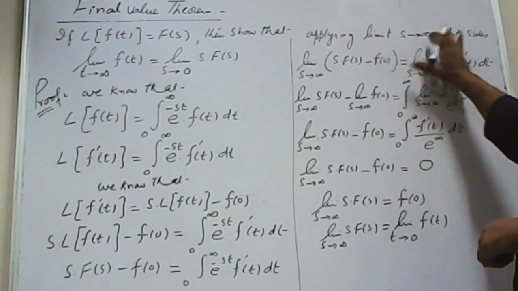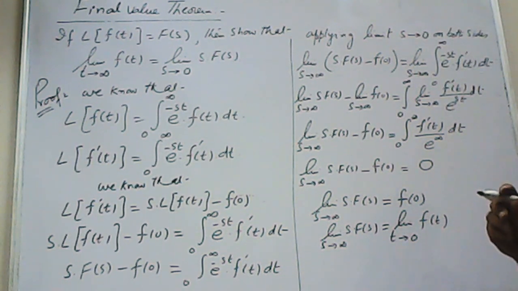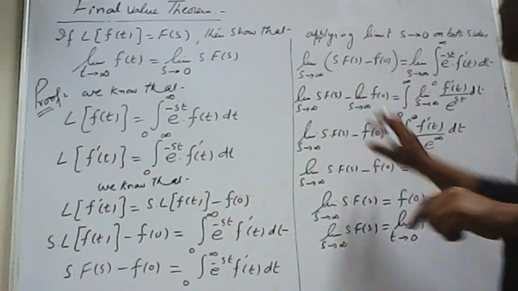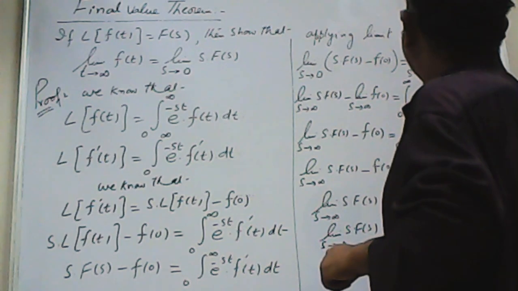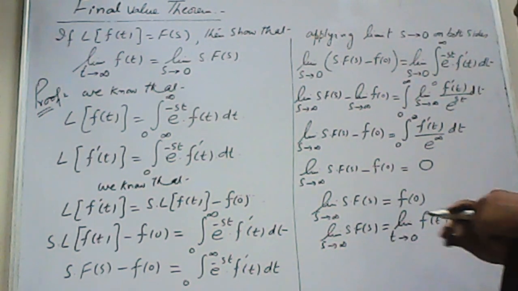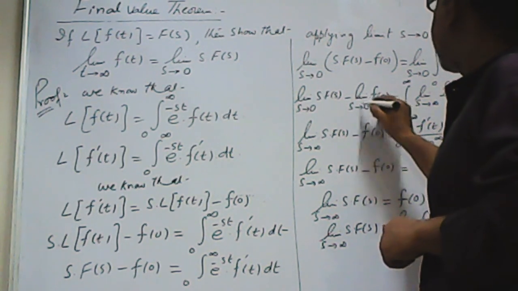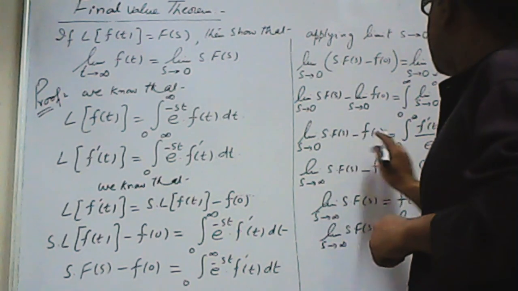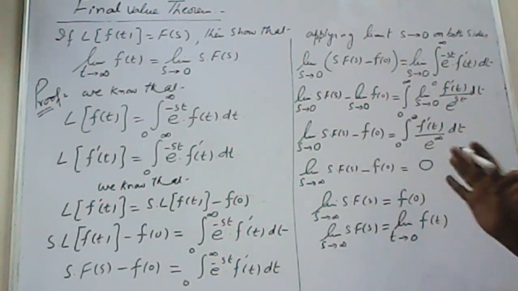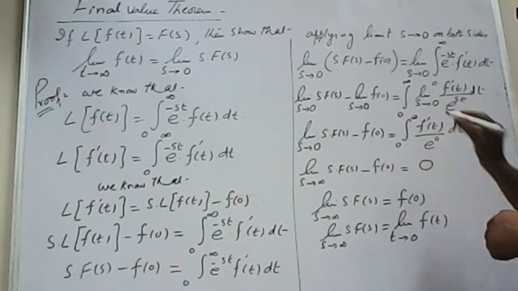when we apply the limit: earlier s tends to infinity, now s tends to 0. Otherwise, it will remain the same. So here we have s tends to 0, here s tends to 0, here again s tends to 0, and f(0) remains f(0). When we apply s tends to 0, it will become e power 0.